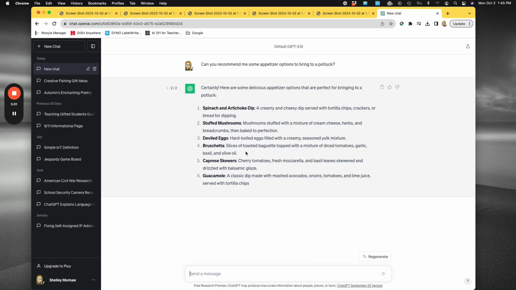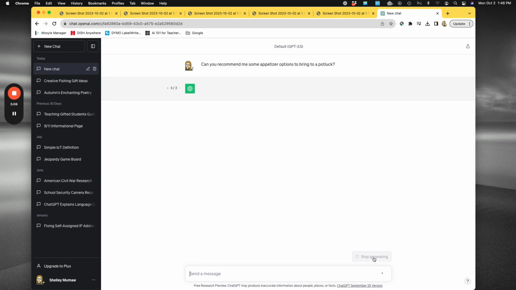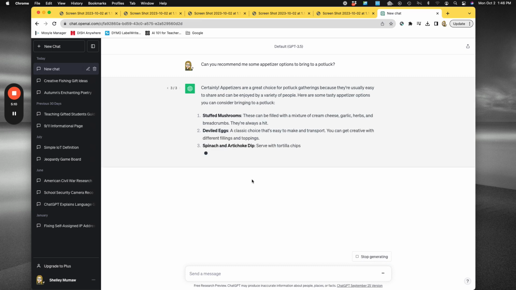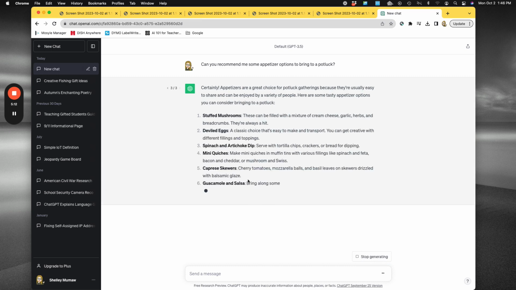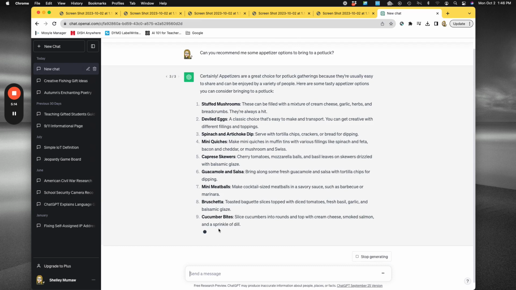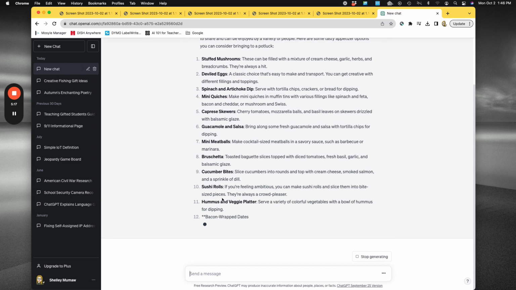If I have this running and I say, you know what, I don't like these ideas, regenerate, I simply click on the button and I'm going to get additional ideas that pop up. And I can always at some point, I'm sorry, but after 10 ideas, that's more than I can handle.